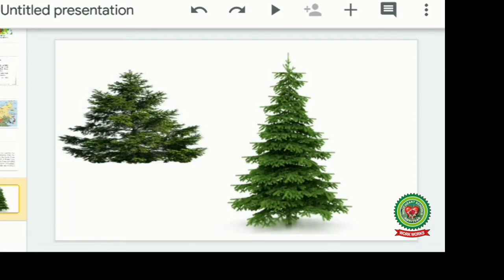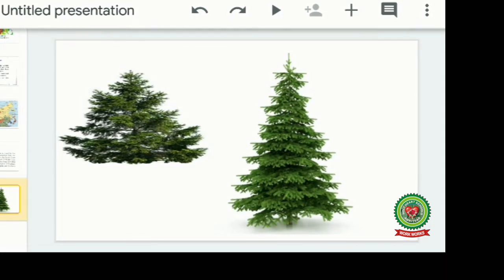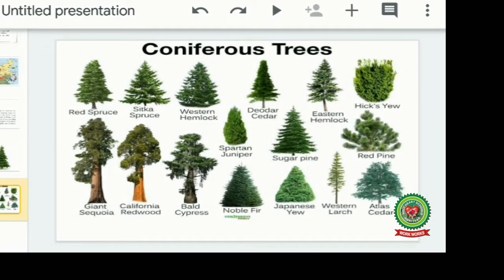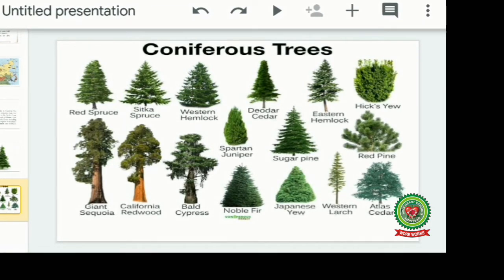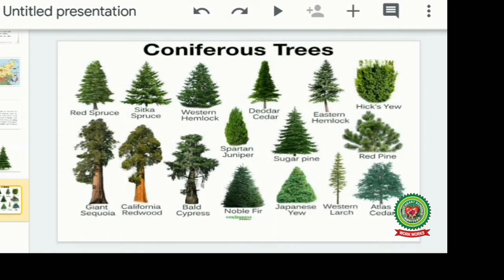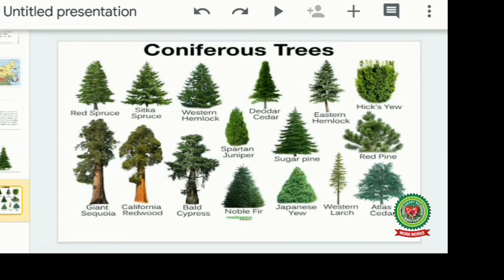As we are near the Arctic, over here the vegetation is mainly coniferous. Mostly evergreen coniferous forests are found in this region. These pictures show different types of coniferous forest which are found over here in this region. Like you can see red spruce, California redwood, then deodar cedar, you can get Japanese yew, western larch, sugar pine, red pine, eastern hemlock. These all are the different types of coniferous trees which are found in the taiga region.